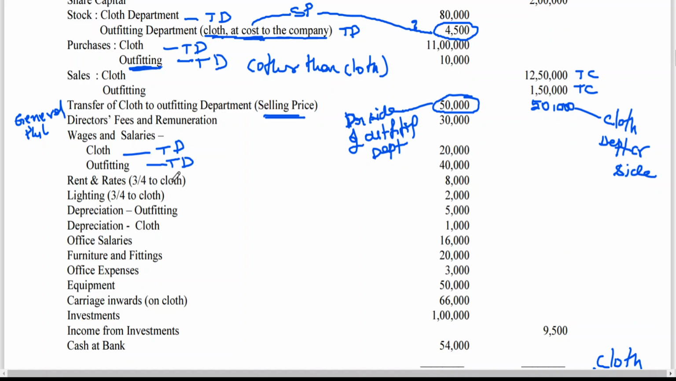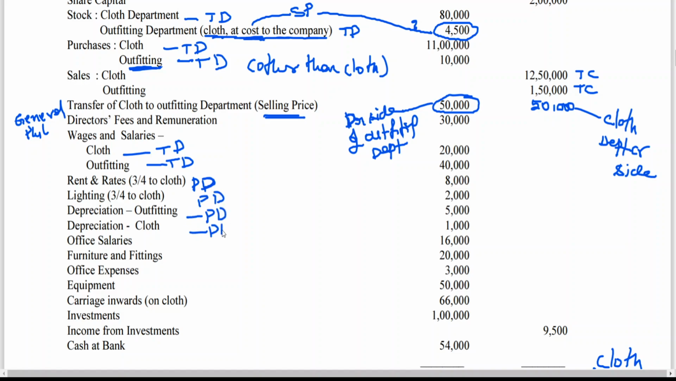P&L account, no, rent and rates. Where does it go? Profit and loss account, debit side. Three-fourths will go to cloth, which means one-fourth will go to outfitting. Lighting also the same, profit and loss account, debit side. Depreciation, P&L account, debit side.